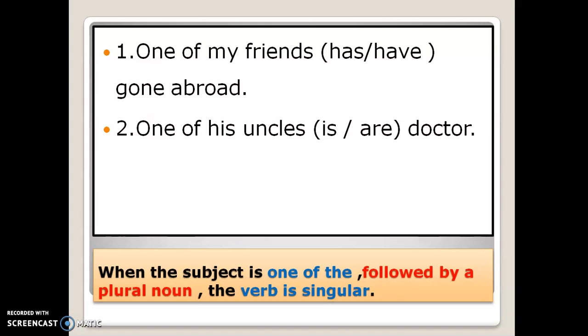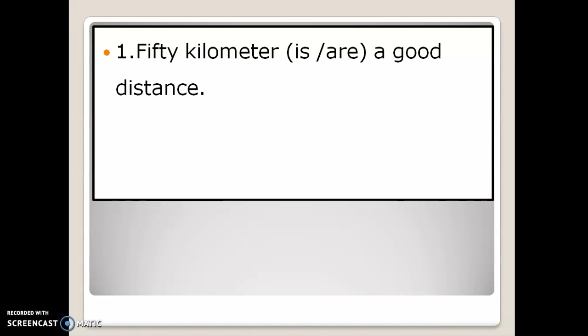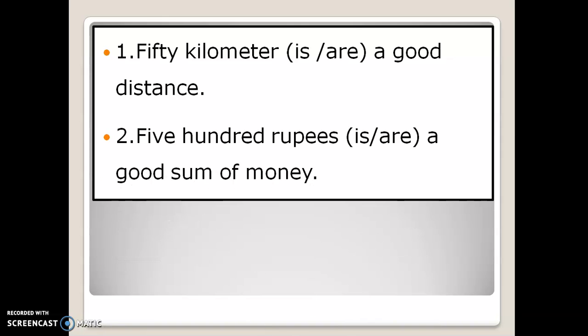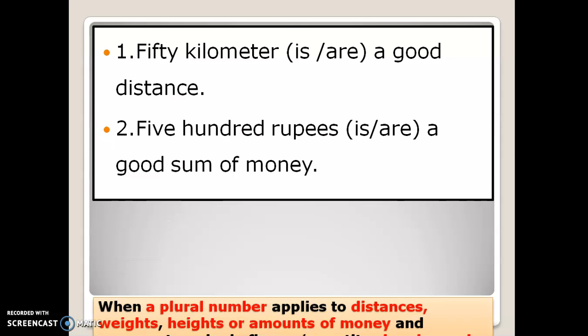That you must keep in mind. So the rule goes like that. When the subject is one of the followed by a plural noun, the verb is singular. Most of us make mistakes in that. That should be avoided.